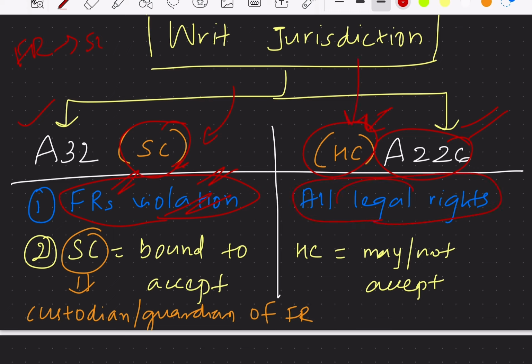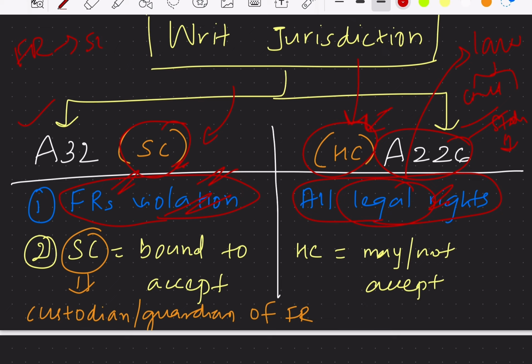So what is the meaning of legal rights here? Legal rights are those which have the backing of law. So it includes both the constitutional rights and also the other statutory rights. That is, the rights that are covered under the ordinary laws are also included under legal rights. So if there is any violation of these legal rights, then we can go to the High Court and seek the remedies.